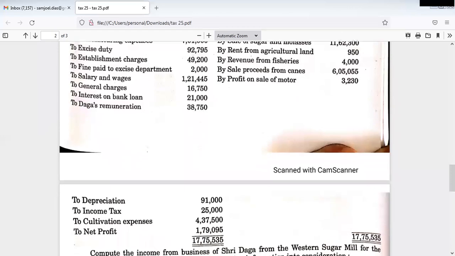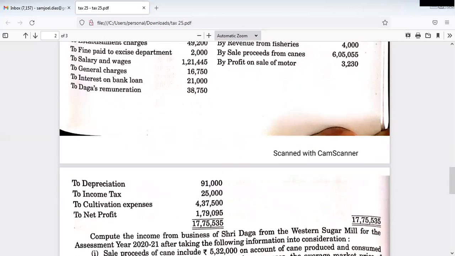Okay, then salaries and wages, they are allowed. Usually in the firm there will be numerous employees, and the salaries and wages paid to them are treated as business expenditures because they work for the business. Because of them business functions smoothly, right? So salaries and wages are allowable expenditures.